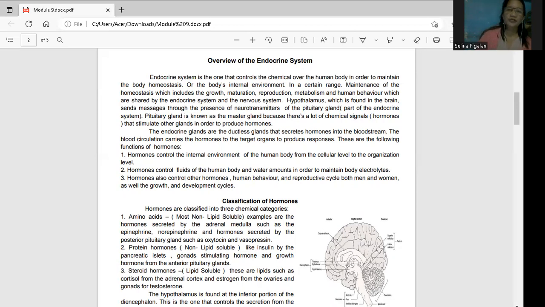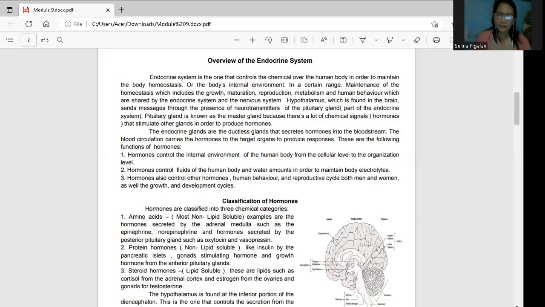Okay, how about the maturation? So during the puberty stage, you will have maturity inside our body. So there is a presence of physical changes, like the growth of breasts in girls, and reproduction. During the puberty stage, the girls start to menstruate, and then the body produces testosterone for the boys, and for the girls, sex hormones or the estrogen, okay, which means that they are able to reproduce.